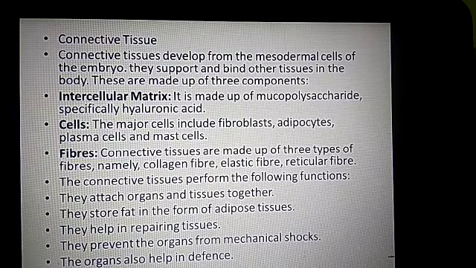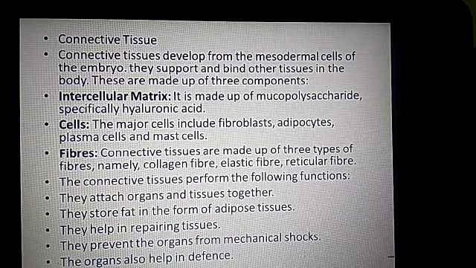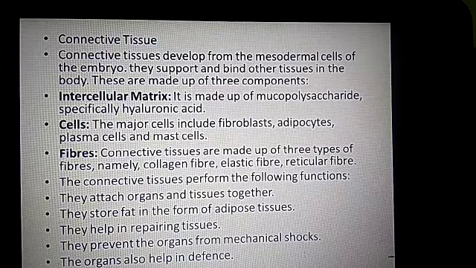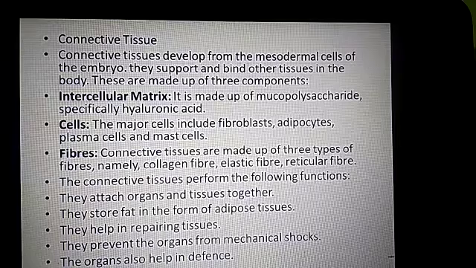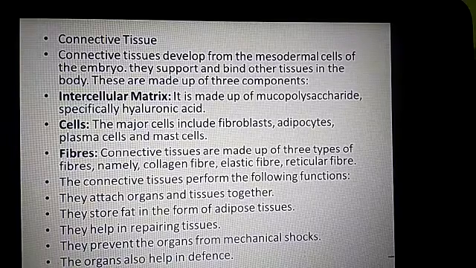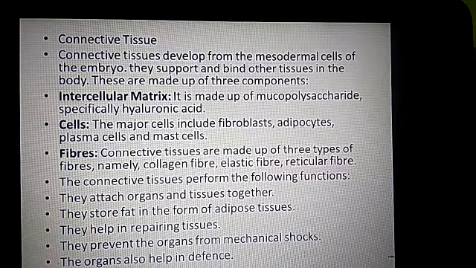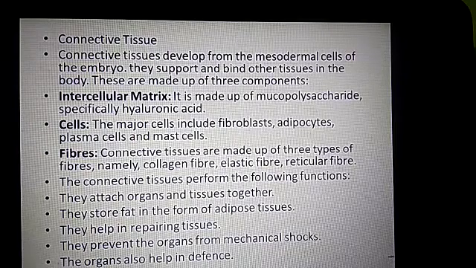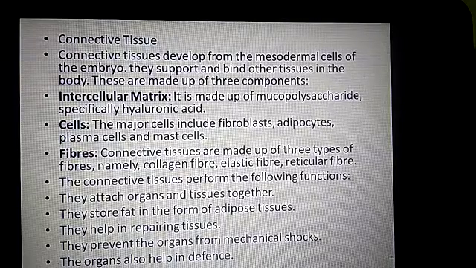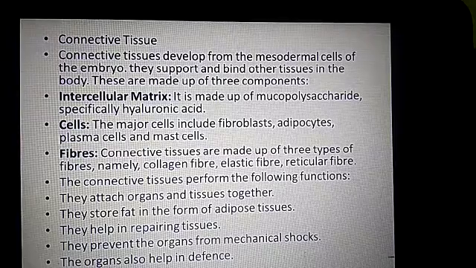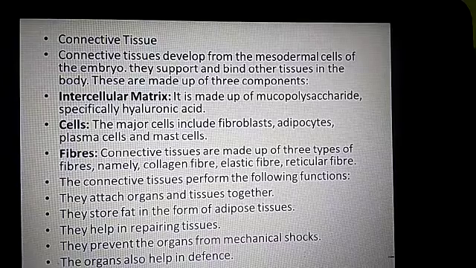The connective tissue performs the function of attaching the organs and tissues together. They store fat in the form of adipose tissue. Remember, the fat is stored in the adipose tissue, and they help in repairing tissues. They prevent the organs from mechanical shock, and they also help in the defense mechanism, that is blood cells.